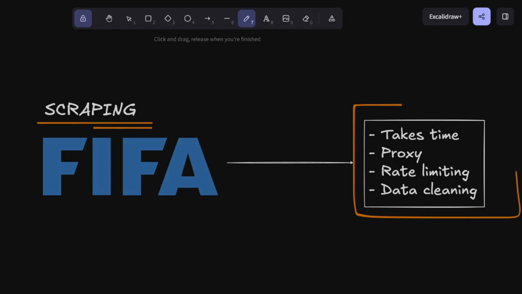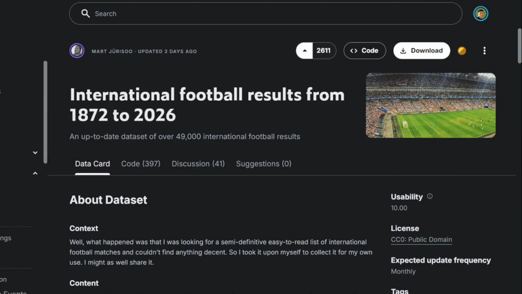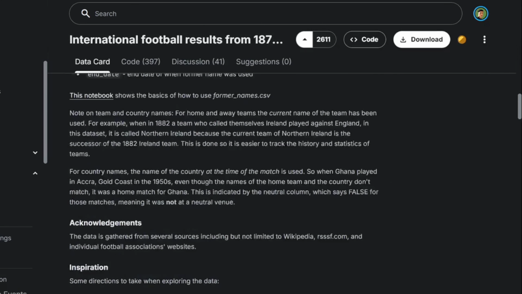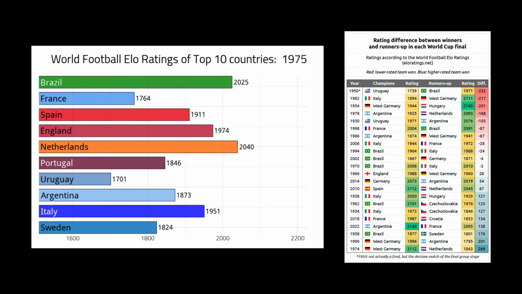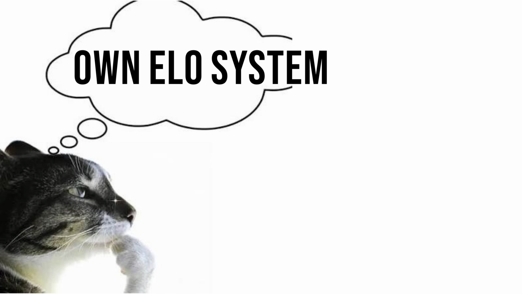Scraping FIFA's site directly wasn't happening. Would have taken forever. So we use Kaggle. And I found it. A dataset of every international football match from 1872 to 2026. Genuinely incredible dataset. Saved me probably a week of work. Now I just needed ELO ratings for every qualified team in the World Cup. So I built my own ELO system.